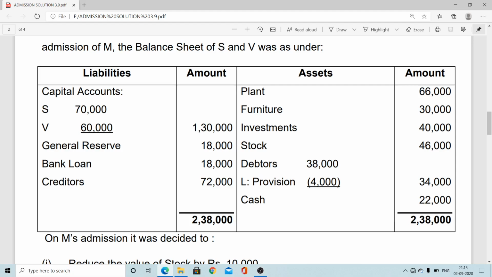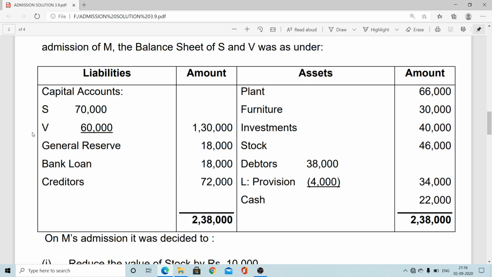Here the goodwill calculation is not required. So the first step, calculation of SR as well as GR, is not required, directly OR NR is provided. And valuation of goodwill, that is applying different methods, is also not required, because the incoming partner, that is M, will contribute 60,000 as a share of goodwill and 1 lakh rupees as a share of capital. So both are provided. This is their financial position on the date of admission.